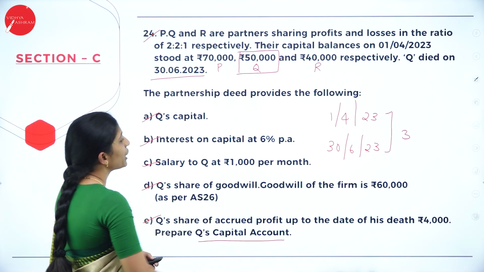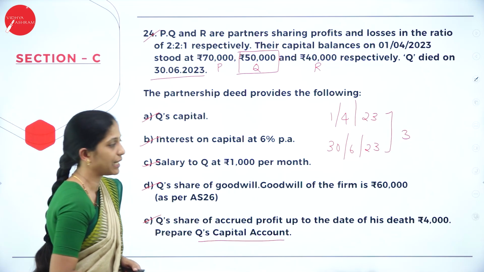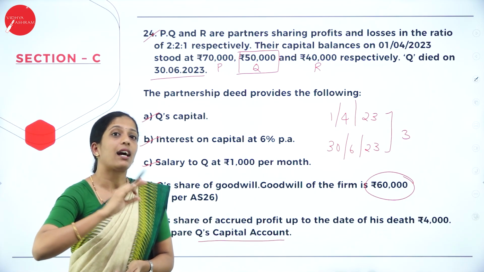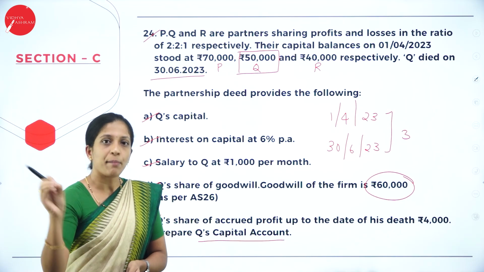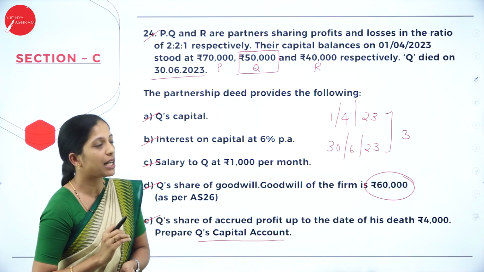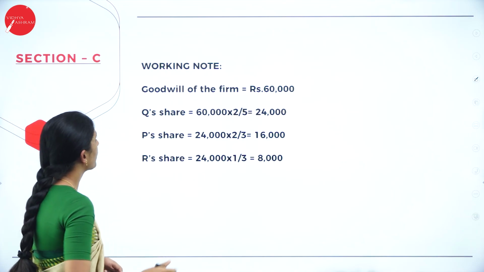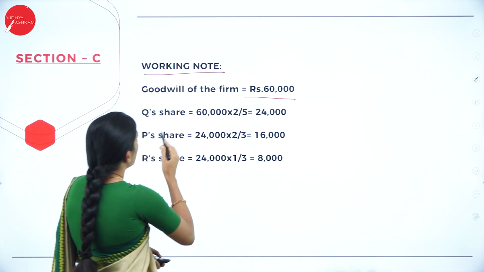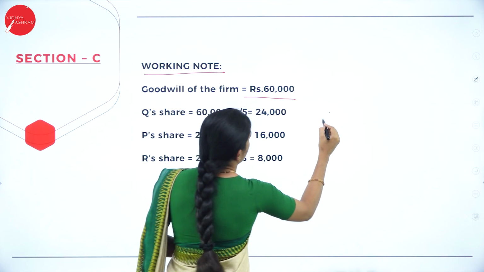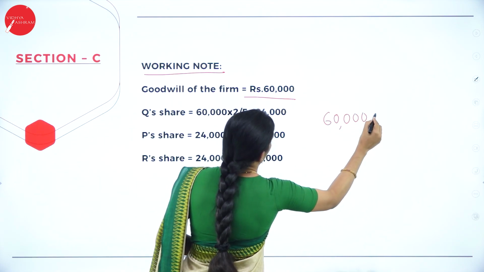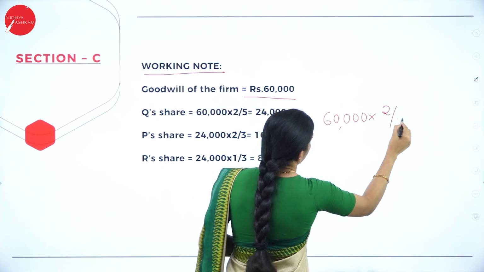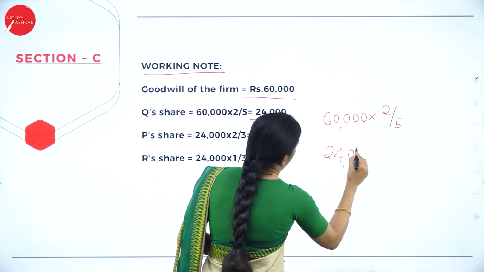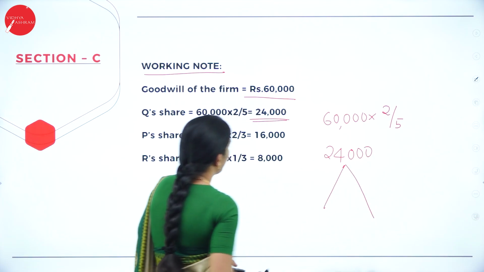Next, they have given Q's share of goodwill. Goodwill of the firm they have given. So when they give the firm's goodwill, then what you have to do? First, take out Q's share. That amount has to be distributed among the remaining partners. So I have written a working note here. Goodwill of the firm is 60,000. Now let us take Q's share. That is 60,000 into 2/5. So I'll get 24,000. Now this 24,000 has to be distributed among the remaining partners.